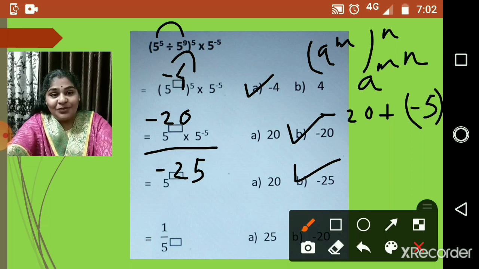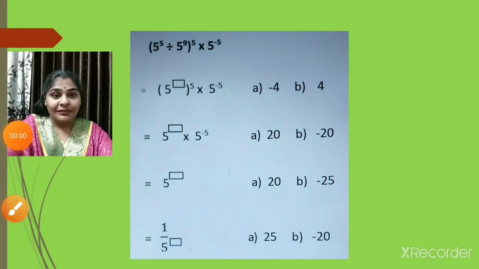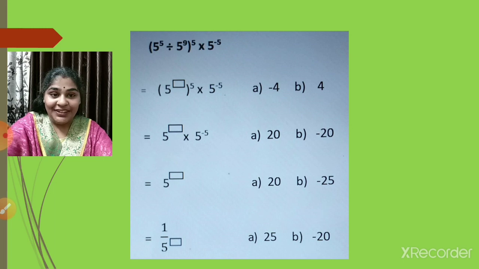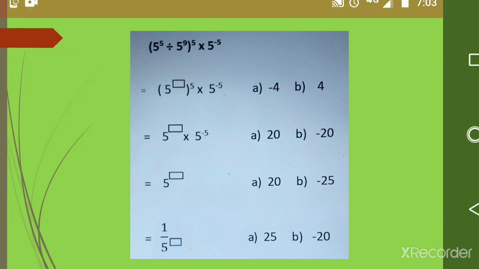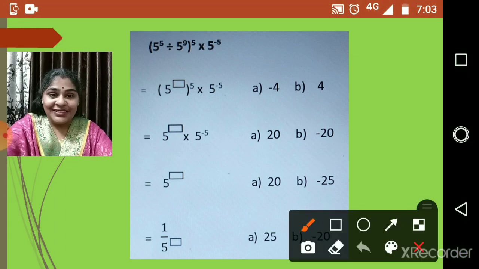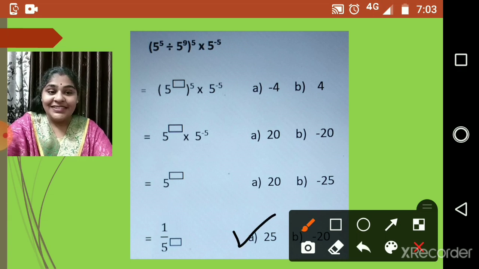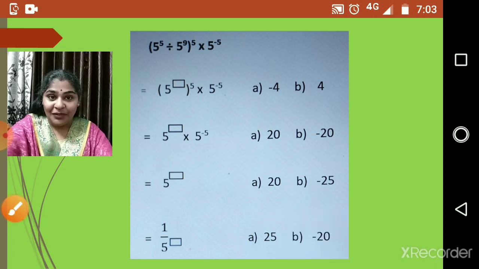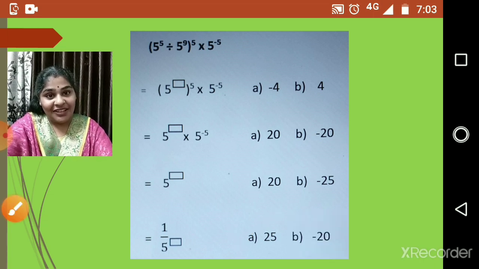And now it is 1 upon 5 raised to, again the box. Now we know this negative, when we take the inverse of the number, so here, children, at the last step, the negative exponent will become positive, right? So we will choose +25. So this is how the box type question is solved.